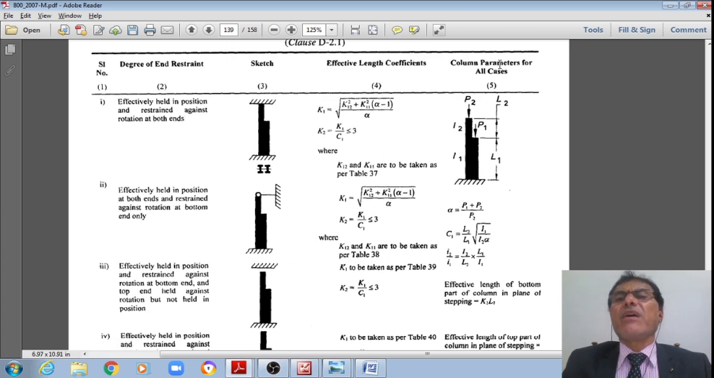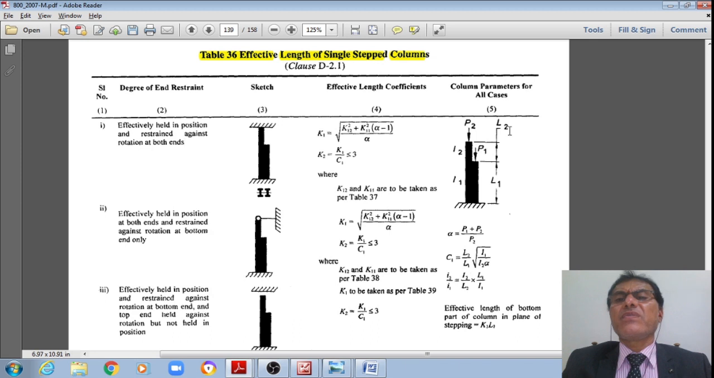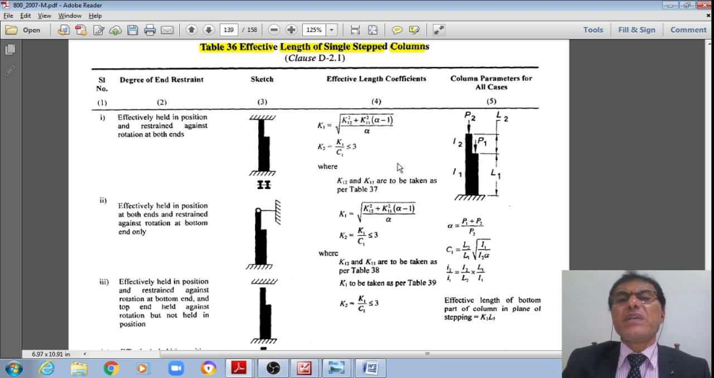37, right? Whereas column parameters for all the cases, right? What is L1, L2? What is moment of inertia I1, I2? What is that load, coming from that of the gantry girder P1, coming from that of the roof P2. That is how the schematic should look.